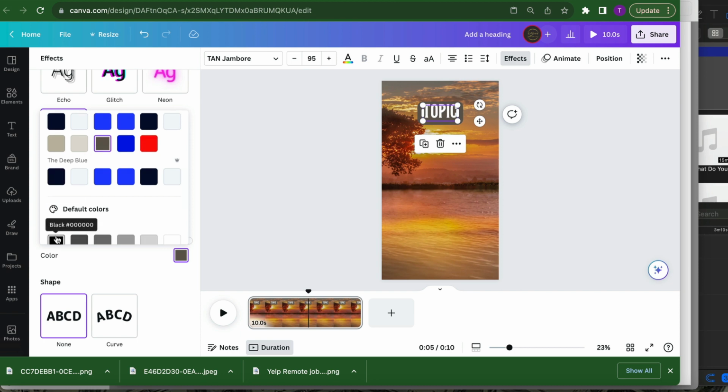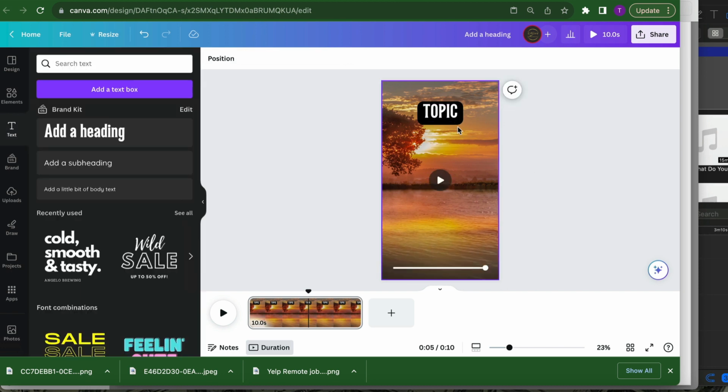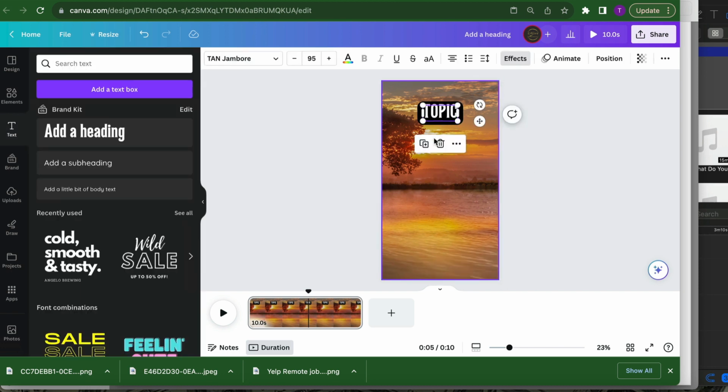Then we're going to click on that and hit duplicate, because we want to have that other one, the word quote, and charge for the third one, right? We're just making this a little bit smaller than the actual topic. So this is what I'm doing right now.